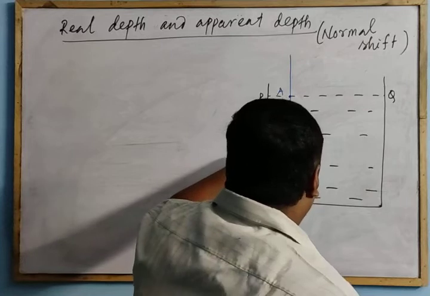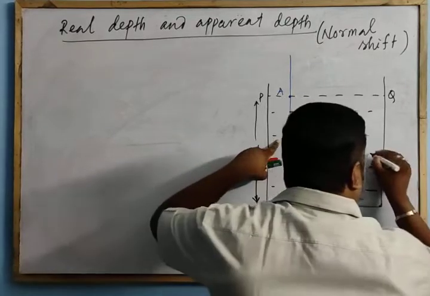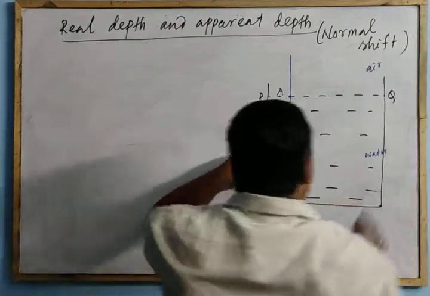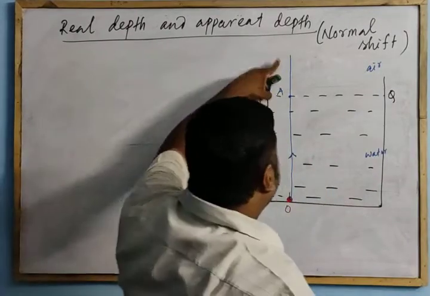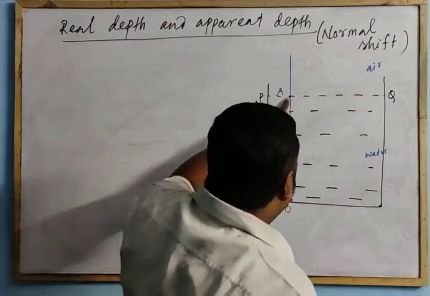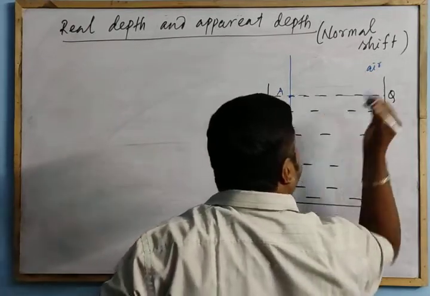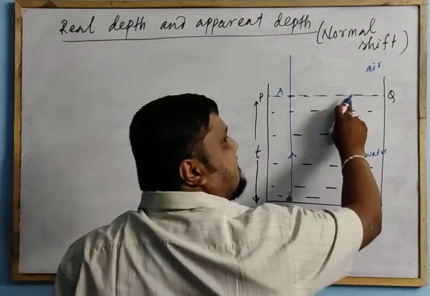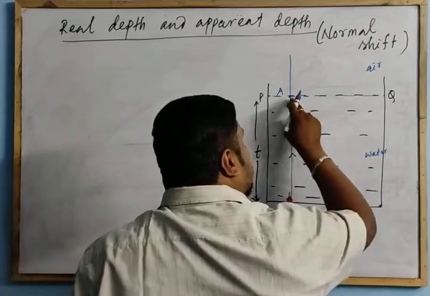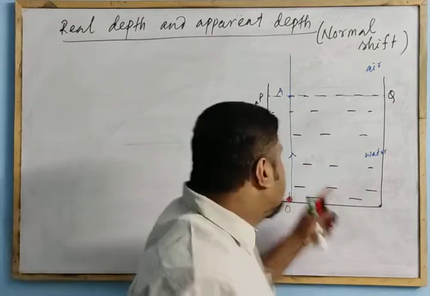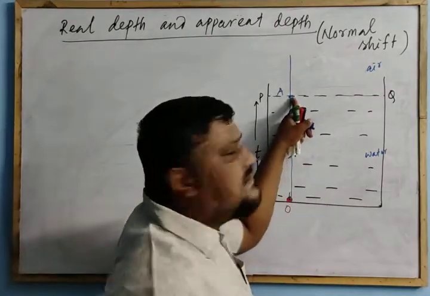So this is your water medium, this is your water, and this is your air medium. The ray is traveling from water to air, but the ray is incident normally on the surface. So a ray of light incident normally, the angle of incidence I is equal to 0 because it is along the normal. So here the angle of incidence is 0.